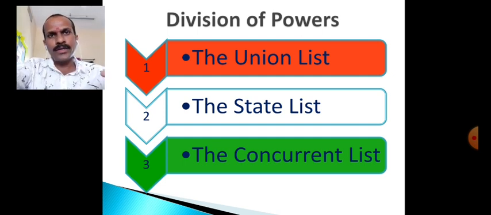So both governments can make law or enforce law on the subjects included in the concurrent list. That list is known as the concurrent list. So we are going to study these lists in detail with a few examples.